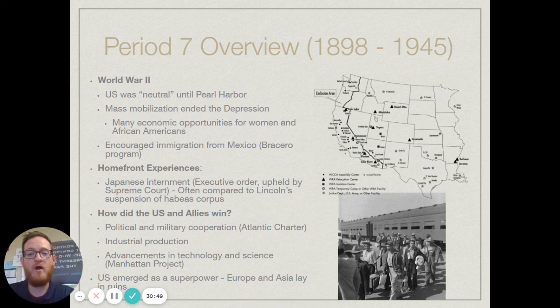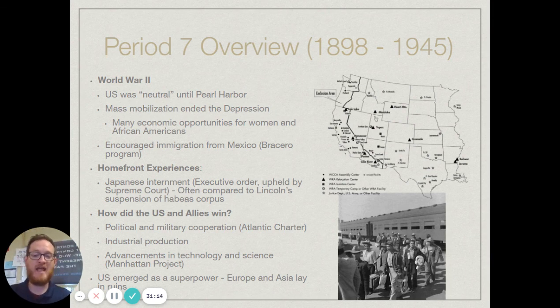And during the Civil War, Lincoln suspended habeas corpus, which meant that he could hold prisoners indefinitely, which is essentially what was happening with FDR in the internment camps. So just be aware of those comparisons. Again, that is one of the things they do a lot on the AP exam, comparing and contrasting items or events that happened within different periods.